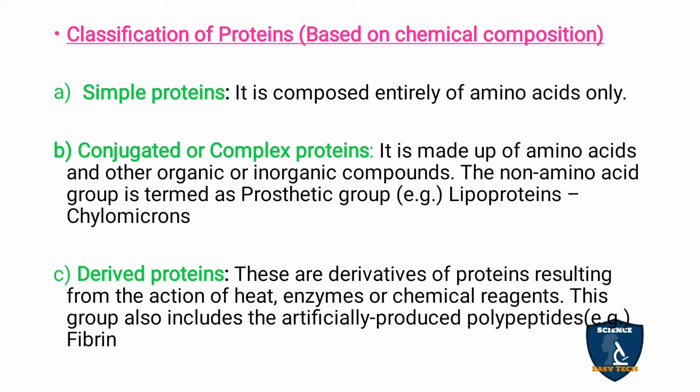Next is derived proteins. These are derivatives of proteins resulting from the action of heat, enzymes and chemical reagents. When proteins are heated, or there is any enzymatic action over the proteins, or any mixing of chemical reagents, all this leads to derived proteins. This group also includes artificially produced polypeptides like fibrin.